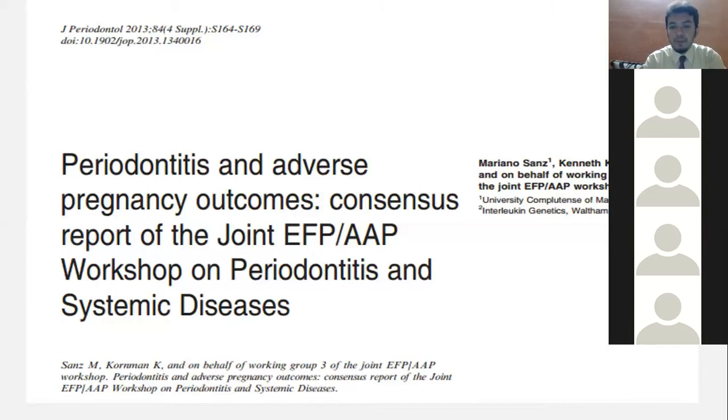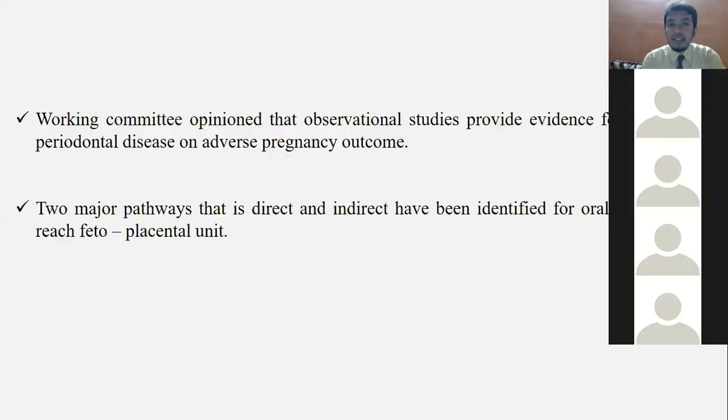It was a recent one. The working committee has the opinion that observational studies have provided evidence, and there are direct and indirect effects which reach the fetoplacental unit. Direct means the bacteria will go directly inside the placenta and the amniotic fluid. Indirect means through inflammation. So broadly you classify into two effects, direct and indirect.